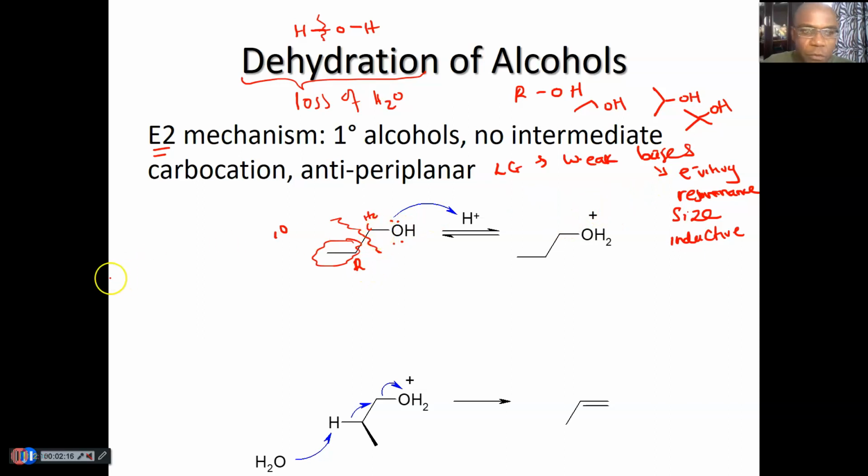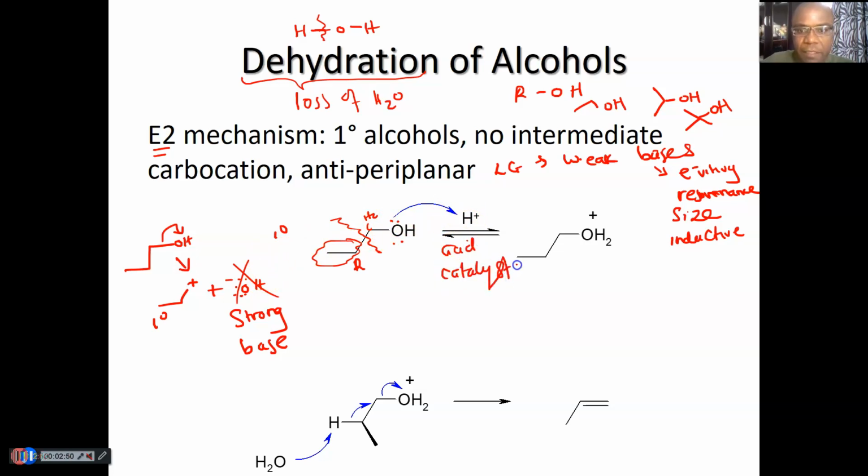So if you assume the OH drops off, what are you going to get? You're going to get a primary carbocation, which is bad. You don't want to form primary carbocations. And you're also going to make OH minus, which is hydroxide, a strong base. So this is a bad leaving group. In order for OH to leave as a weaker base than OH minus, we use an acid catalyst. The acid catalyst helps it to leave.